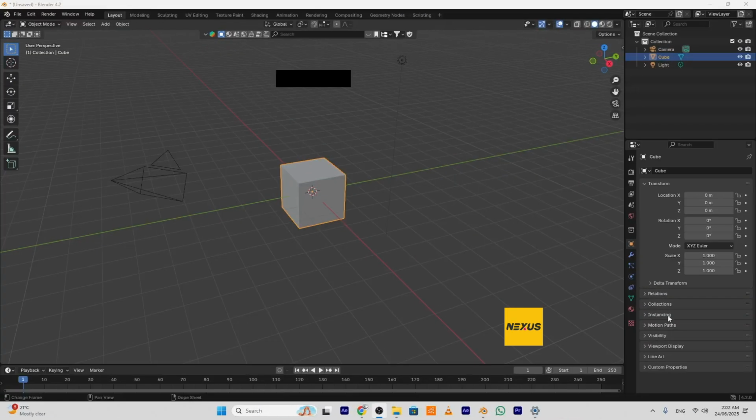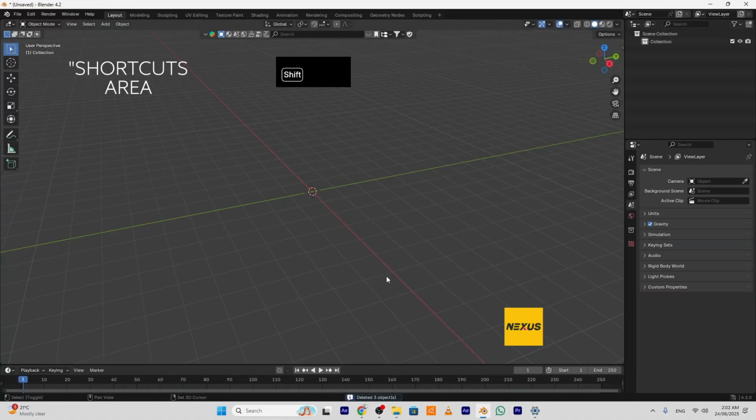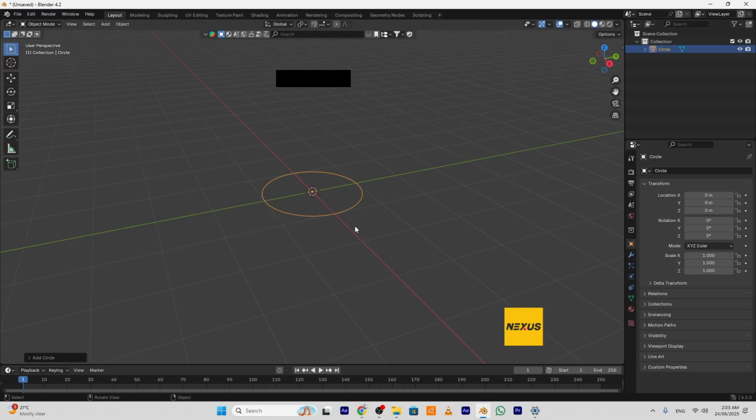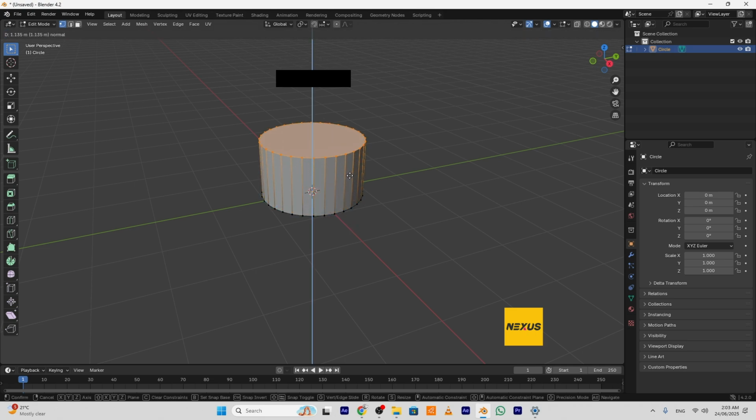Hi everyone again. As always, I'm gonna start with a new general file in Blender. Let's select everything and delete it so we can have a clean workspace. I will create a circle. Then go to edit mode, select everything and hit F to fill it. Extrude it in Z axis.